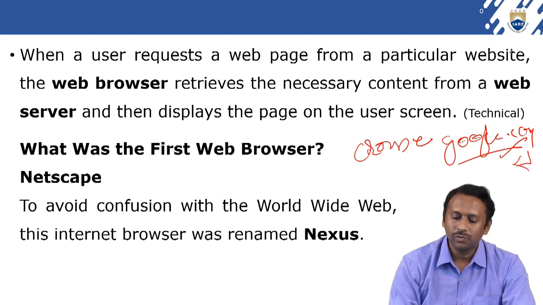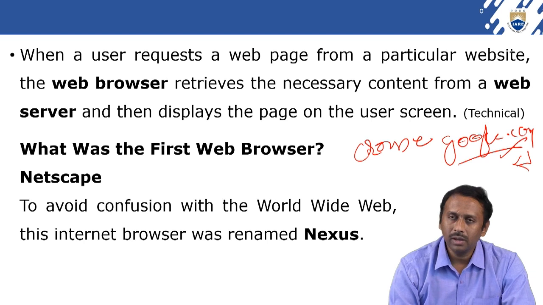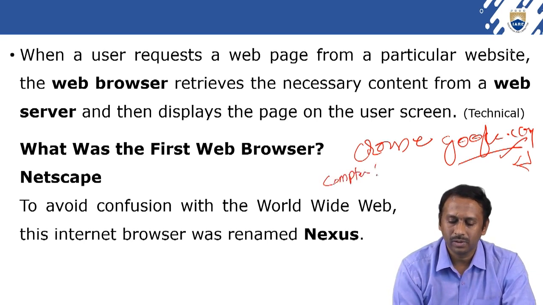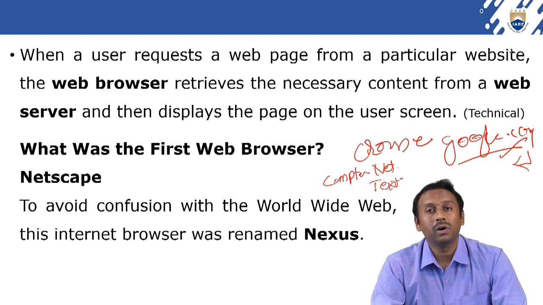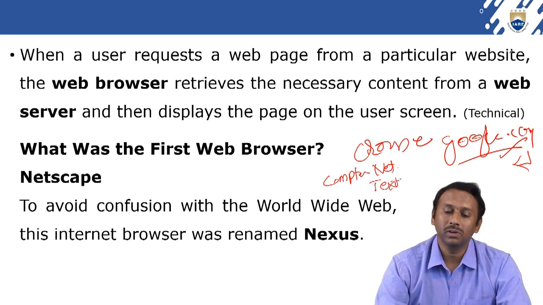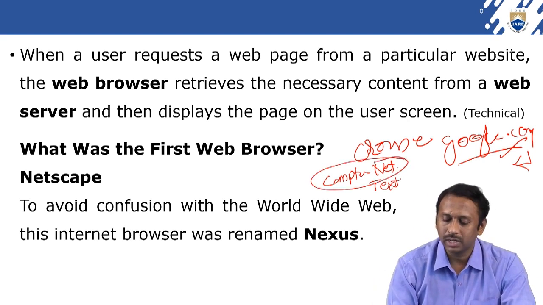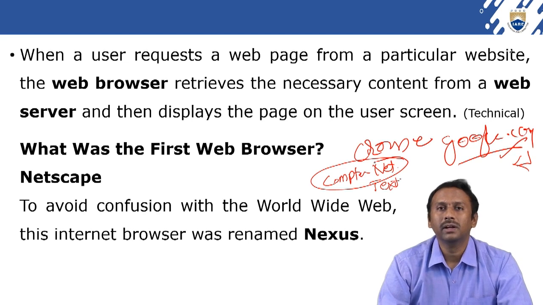For example, if you want a computer networks textbook, whatever textbooks are available with the title computer networks, all these will be displayed.